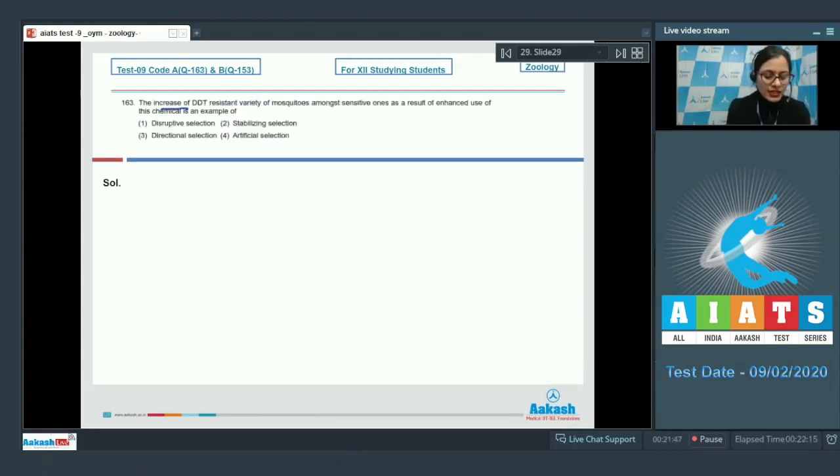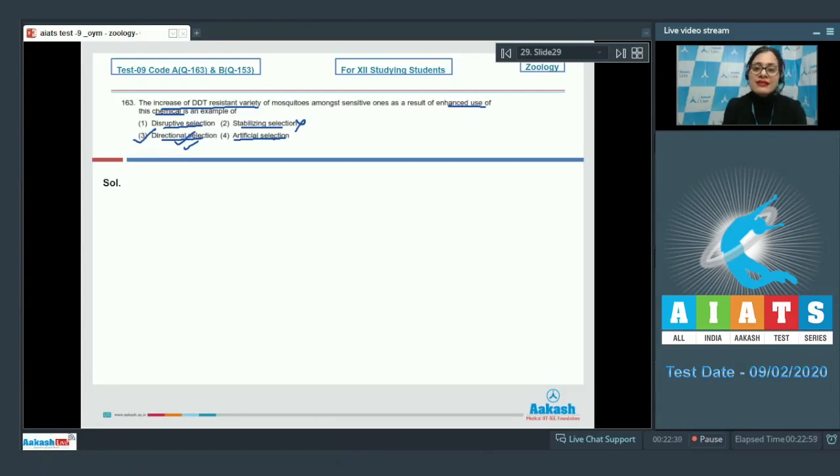Question number 163. Increase of DDT resistant varieties of mosquitoes among sensitive ones as a result of enhanced use of this chemical is an example of. And the options given are disruptive selection, stabilizing selection, directional selection, and artificial selection. The correct answer to this question is option number 3, directional selection. Natural selection, which favors only one extreme form of a trait, is called directional selection, and this is a correct answer.